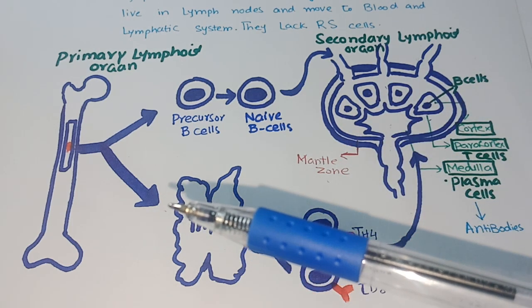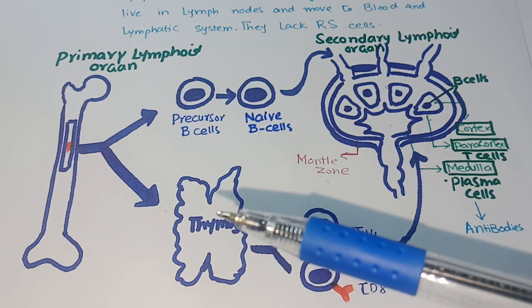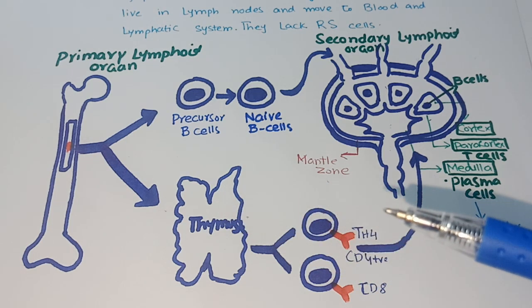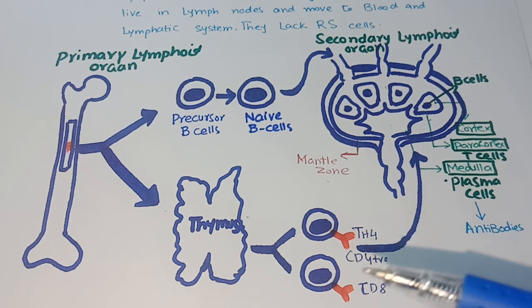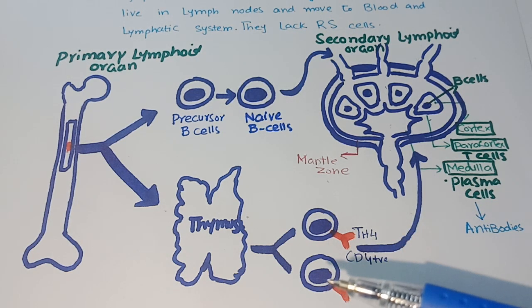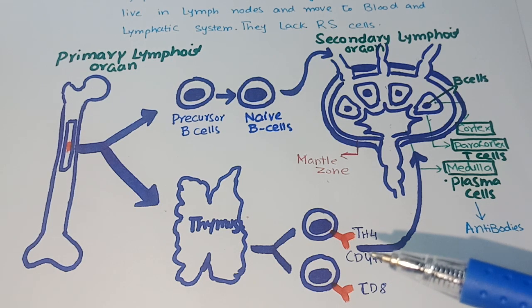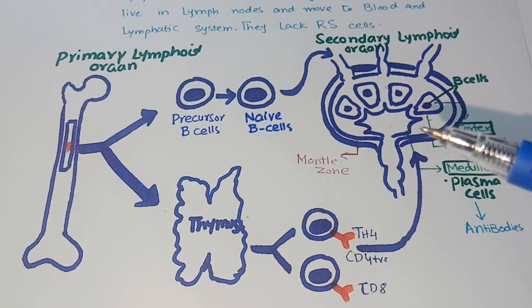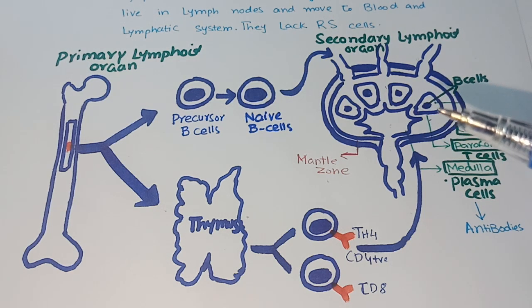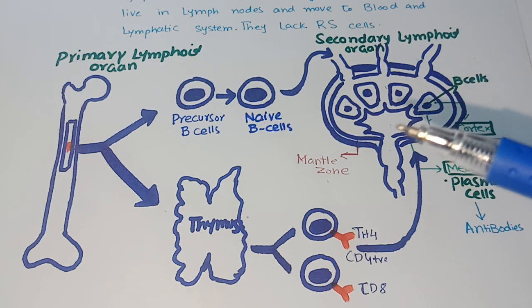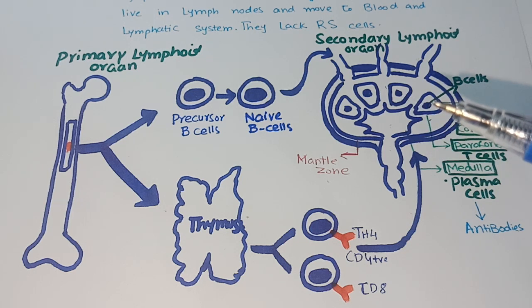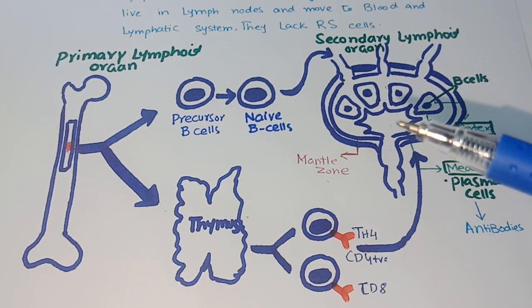T cells mature in the thymus, where they form helper T cells which have CD4 and cytotoxic T cells which have CD8 receptors. These T cells also migrate towards the lymph node where they reside in the paracortex, and this is the paracortex, and this is the cortex, and this one is the medulla. Medulla has plasma cells. B cells differentiate to form plasma cells, and these plasma cells ultimately form antibodies.